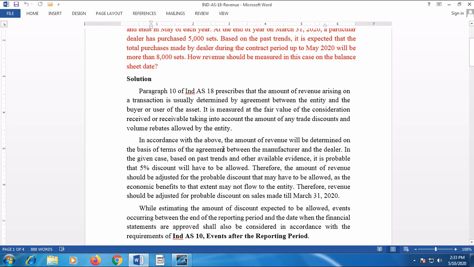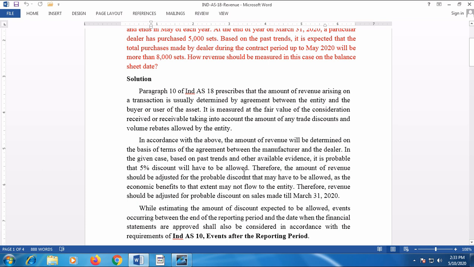In accordance with the above, the amount of revenue will be determined on the basis of the terms of the agreement between the manufacturer and the dealer. In the given case, based on the past trends and other available evidence, it is probable that 5% discount will have to be allowed.